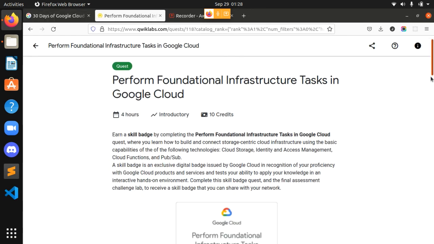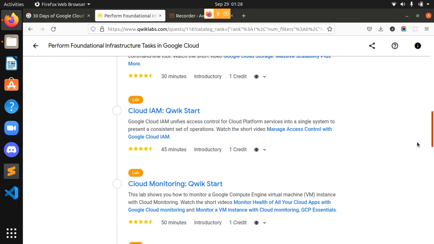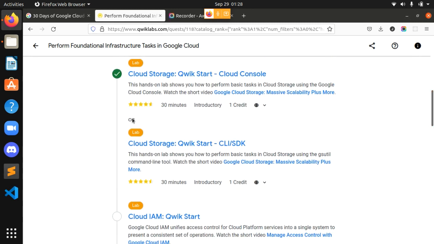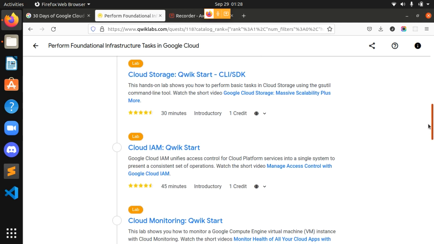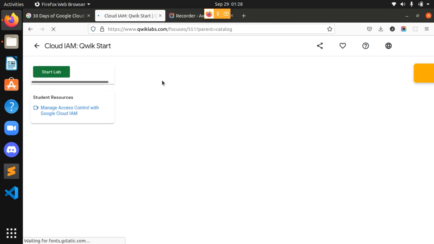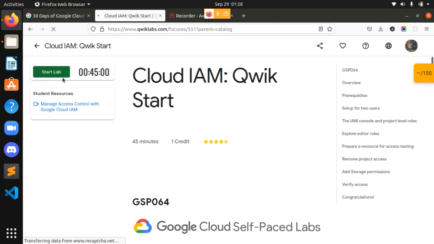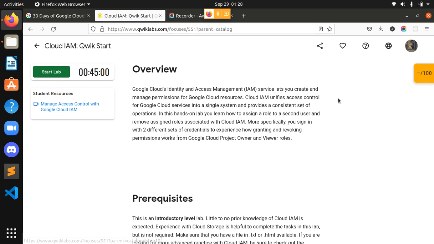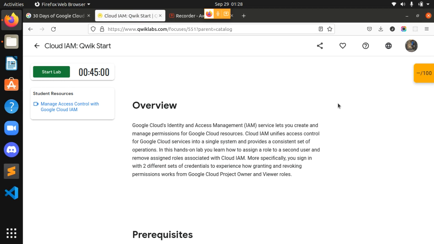So here we are in Qwiklabs. We did this lab earlier, and now we are going to do this lab. So I will be going on this Cloud IAM Quickstart. First of all, I will see some overviews and prerequisites for this lab.